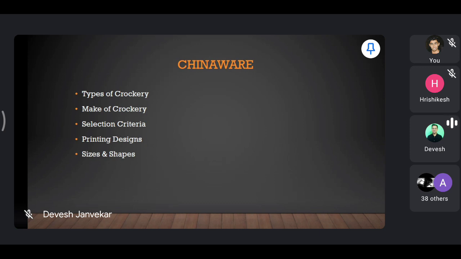It should be suitable for machine washing. It should have rolled edges to resist chipping. Then it should be lightweight and suitable for microwave application. So these are the selection criteria that we are going to use for the chinaware. Then printing design we discussed. Then the sizes and shapes.